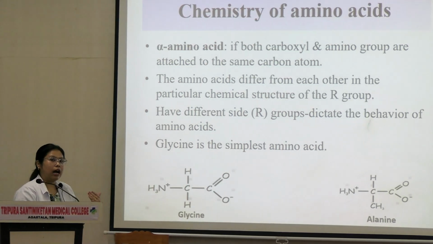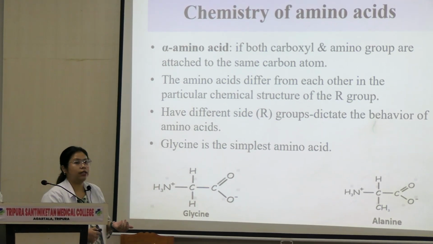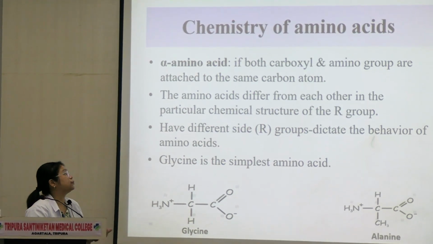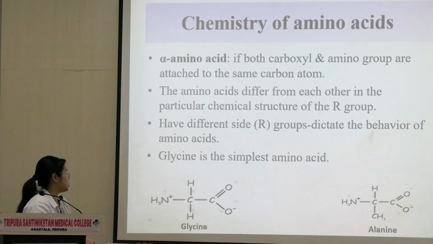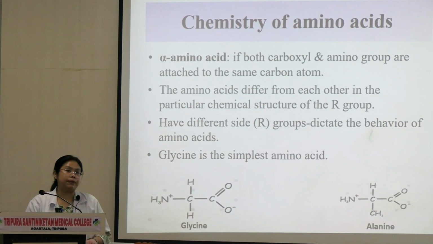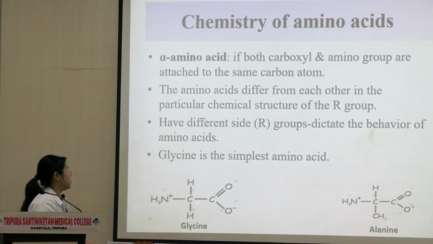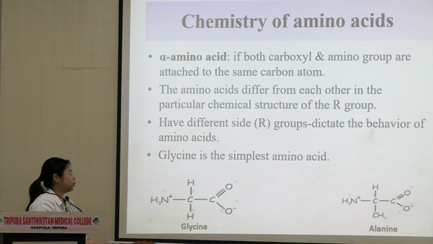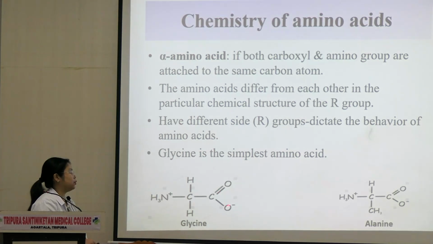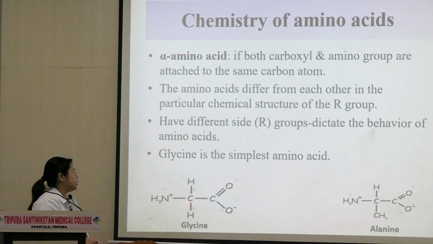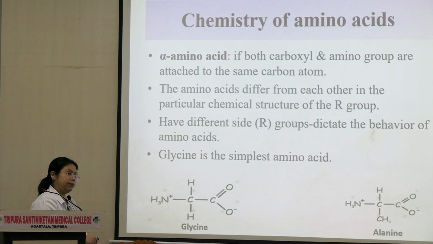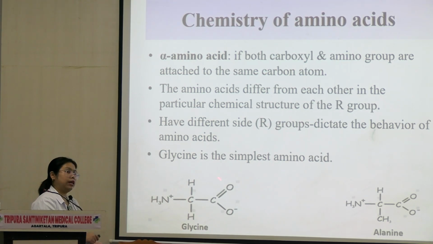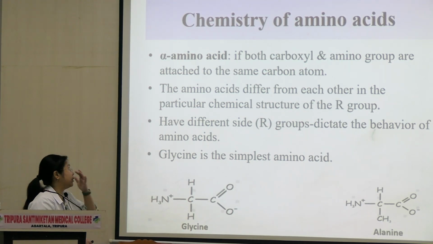Now something called an alpha amino acid. What's an alpha amino acid? If both the carboxyl group and the amino group are attached to the same carbon atom. Over here you can see the structure of the simplest amino acid, called glycine. Here you can see this is the amino group, this is the carboxyl group, and this is another way to write it. The carboxyl and NH3 groups are attached to a single carbon, therefore this amino acid is known as an alpha amino acid.